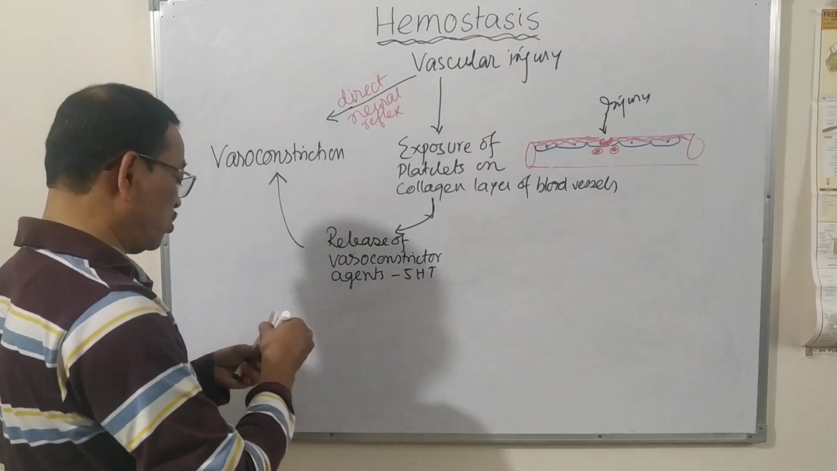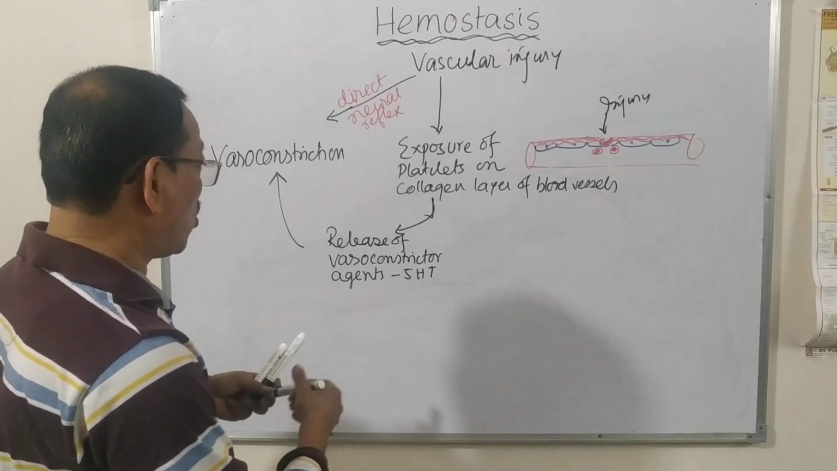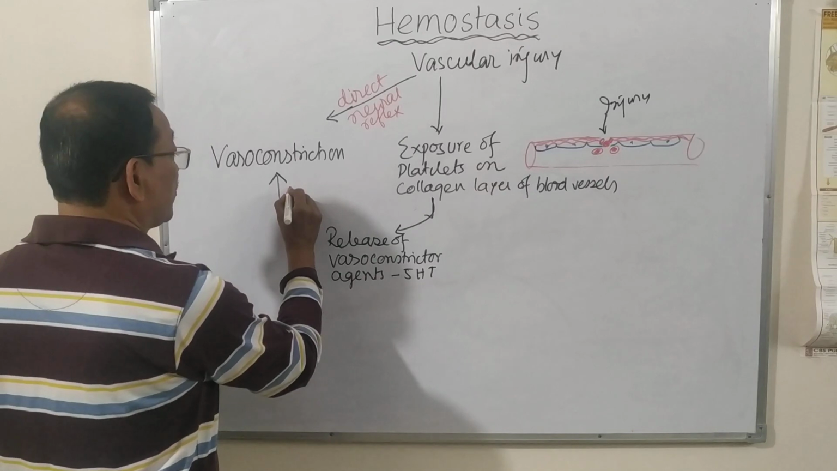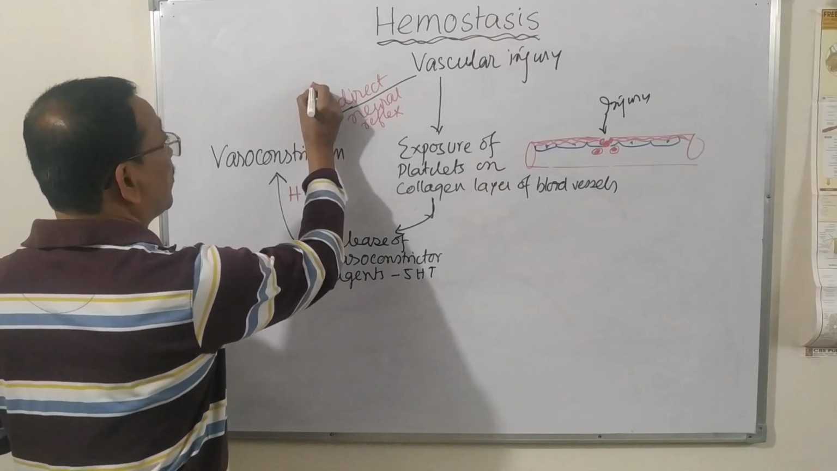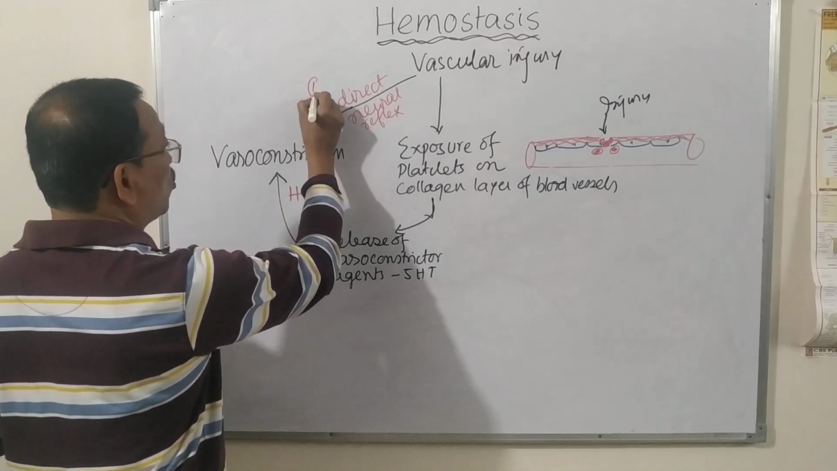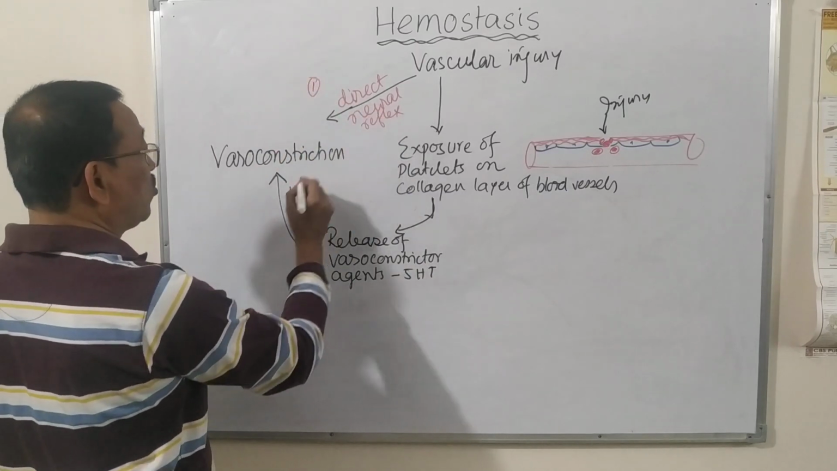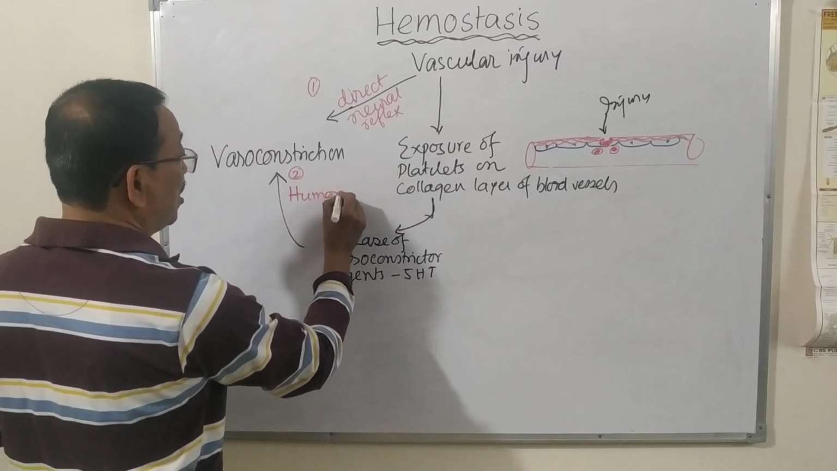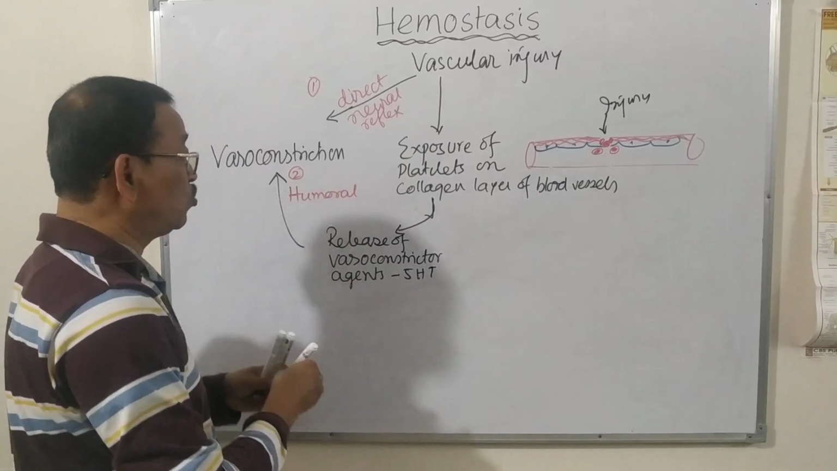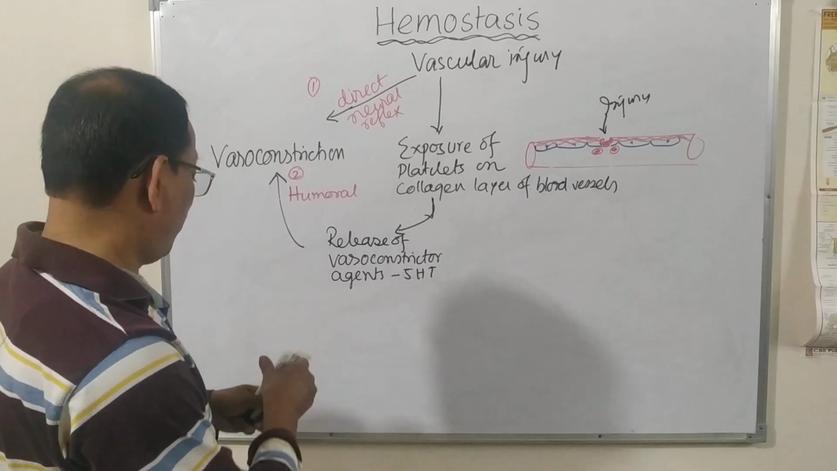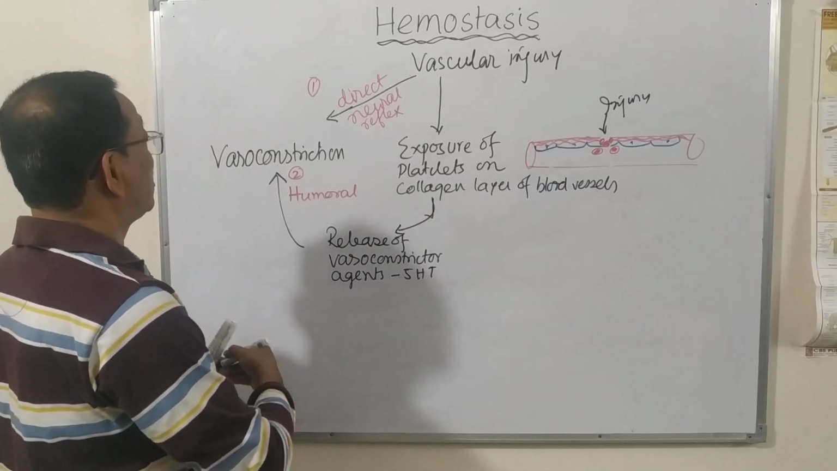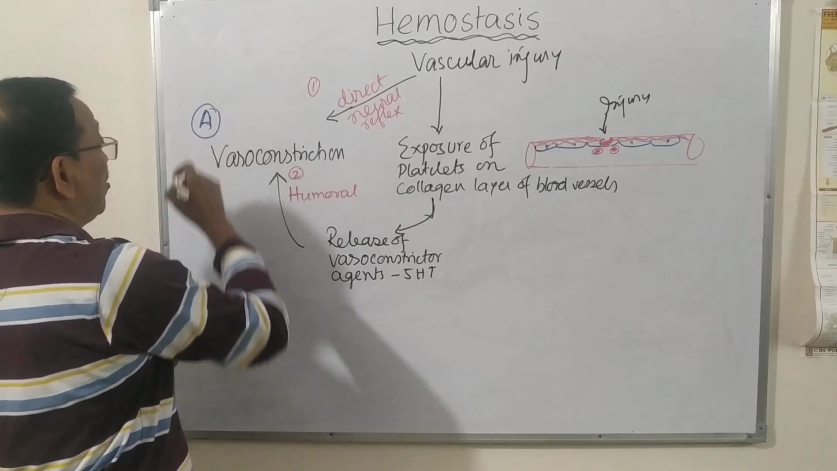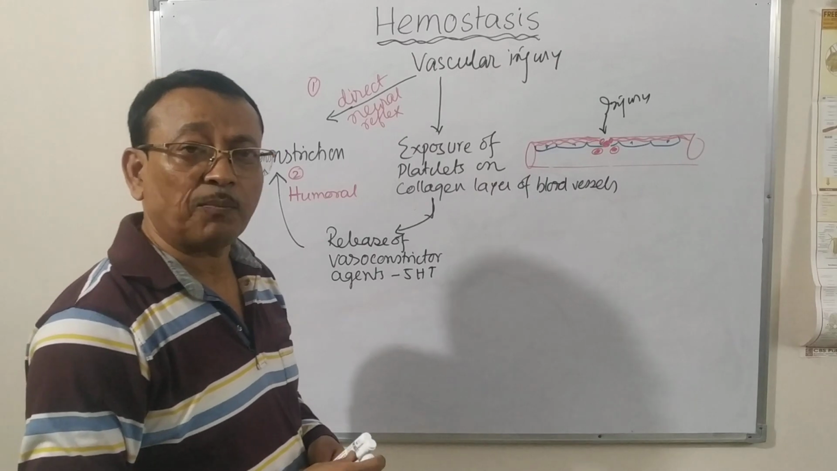Which are also responsible for vasoconstriction. So this is the first step, that is the vasoconstriction, which takes place by two substages, as I told, two factors, two events. One is the direct neural reflex, and second is the humoral mechanisms. By these two phases, vasoconstriction, or the first phase, takes place. This is the first phase, or phase A.